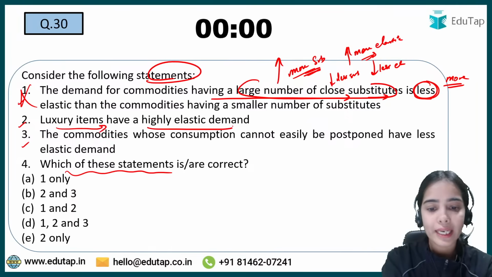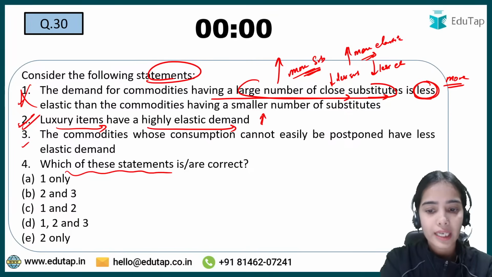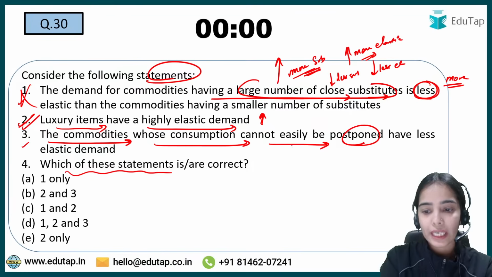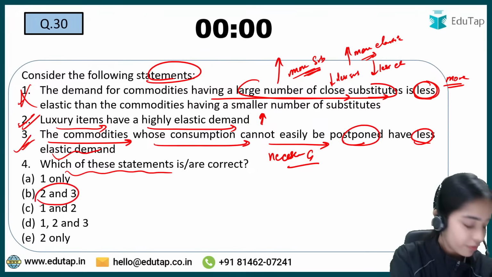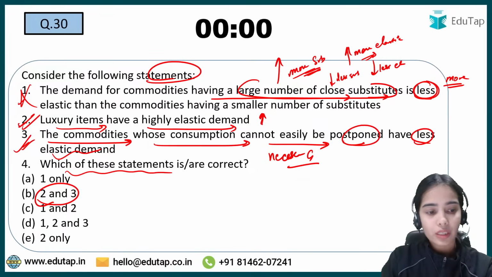Luxury items have highly elastic demand, right? Yes, luxury items have more elastic demand. Commodities whose consumption cannot easily be postponed, that means necessary goods, have less elastic demand, correct? So here the answer is B, very good. Everyone has given the right answer. So statements 2 and 3 are correct.